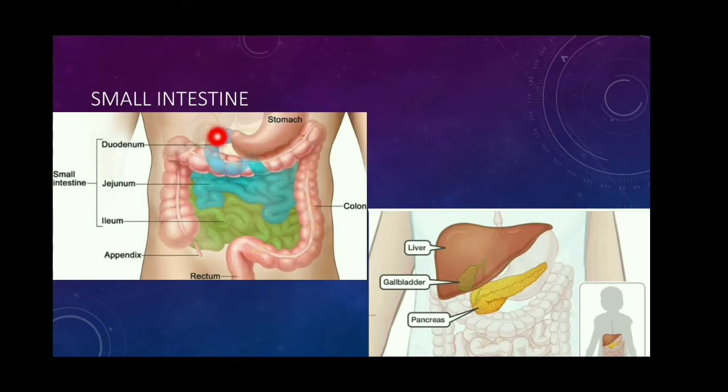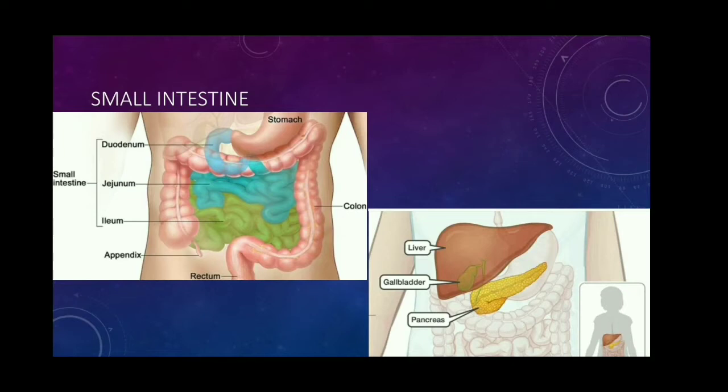Nearby this duodenum region, on the right side the liver and on the left side the pancreas is there. As I said already, the liver and pancreas are digestive glands. They secrete digestive juices that contain enzymes which are also involved in digestion. The liver secretes bile juice.